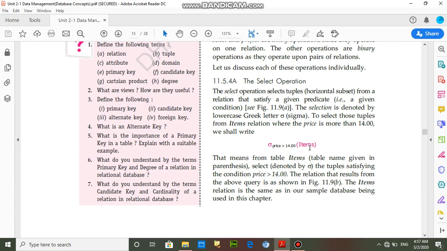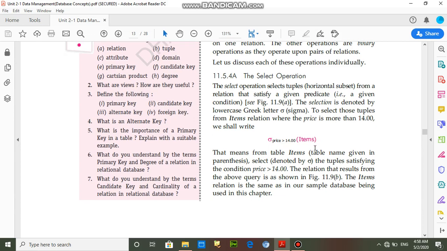So students, we can't implement select operations or relational algebra practically; we can only consider them logically, implementing them on a rough page. So here the first operation is the select operation: sigma price is greater than 14 on item. So what will happen? The records will be extracted horizontally.